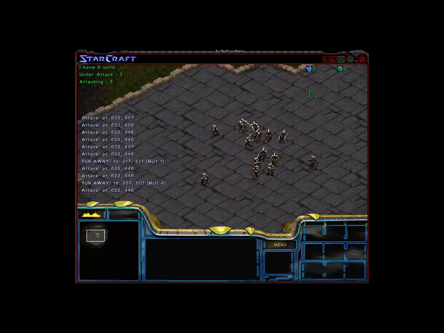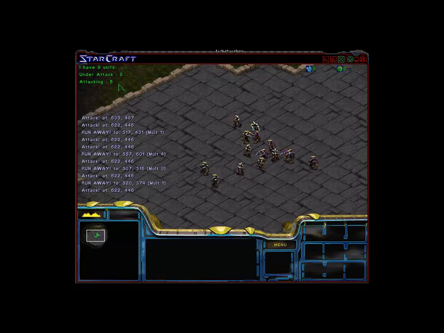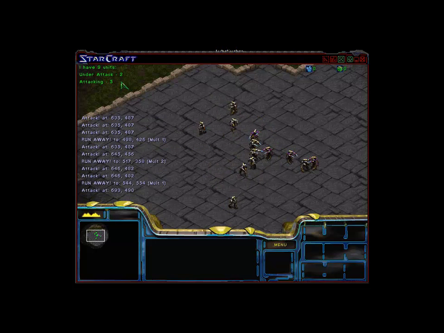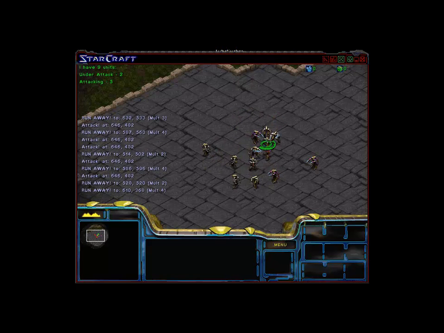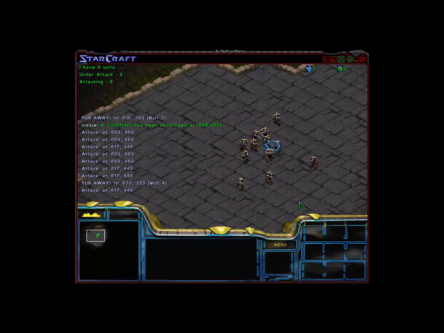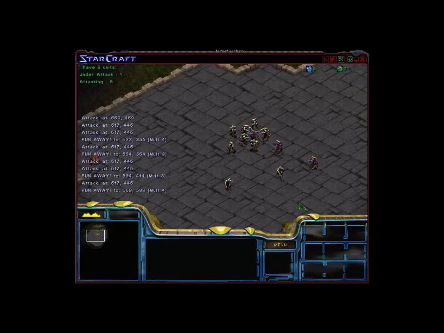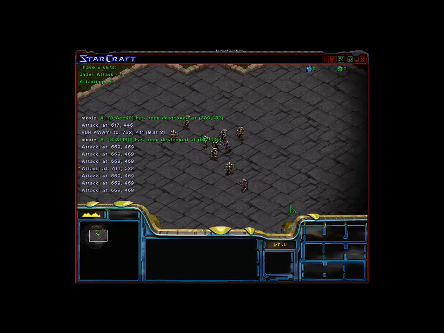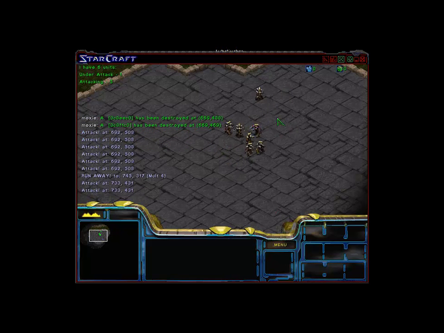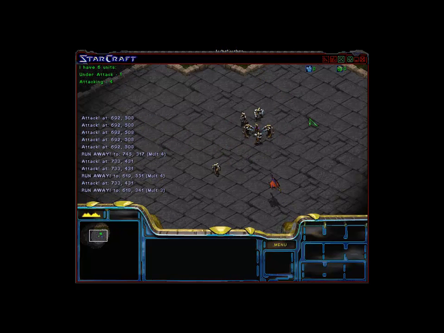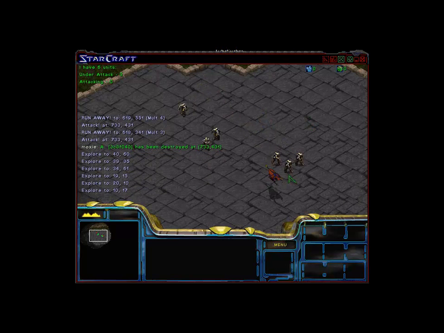In the top left hand corner of the screen, you'll also notice that we have how many units are remaining, how many units are under attack, and how many units are attacking. Again, our AI succeeds with 6 units remaining.